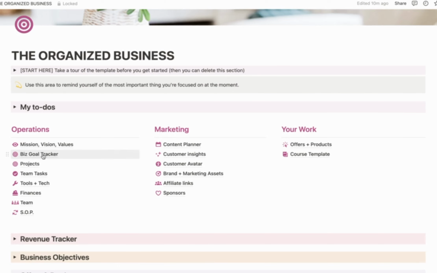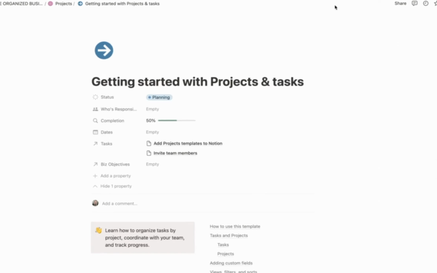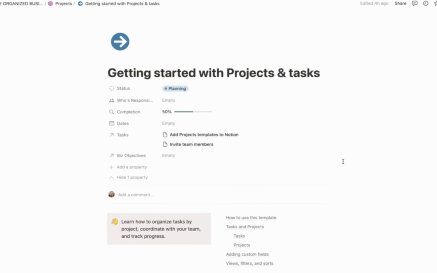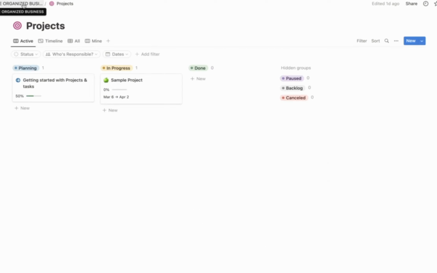Next along here, once you've got your business goals outlined, you want to create projects that will align to those business goals. So this is just an instructional project that will show you how to use this tool. But basically, with your projects, you would pick something that is going to help you get to a better goal. So maybe if your goal was a 40% open rate on your emails, this project could be revamping your email system or changing up your email headers in order to improve your click-through rate. But important here is to know that you don't want too many projects at any given time unless you have a big team. Coming back here, every time you want to come back to the main dashboard, you just click the Organized Business.